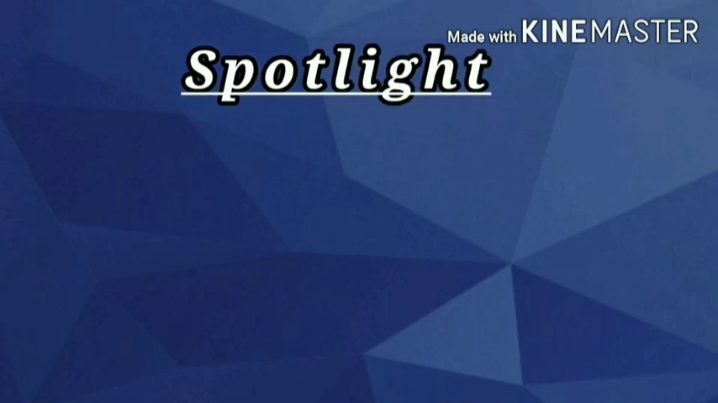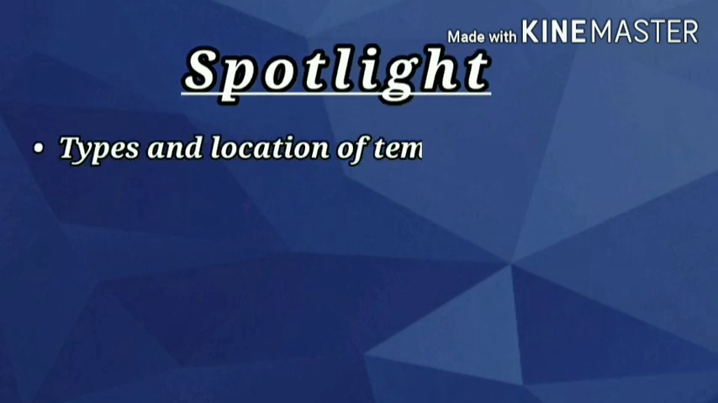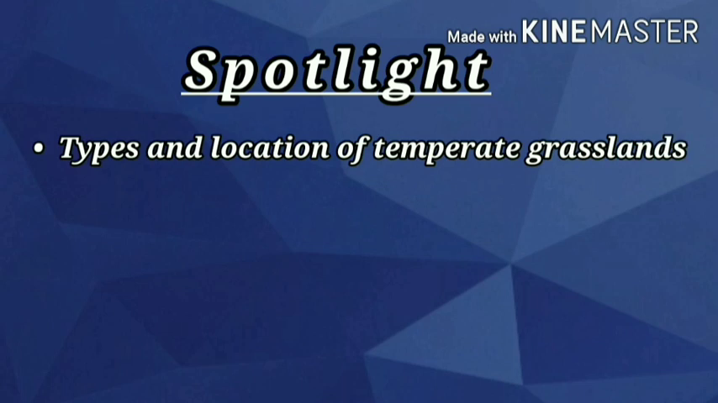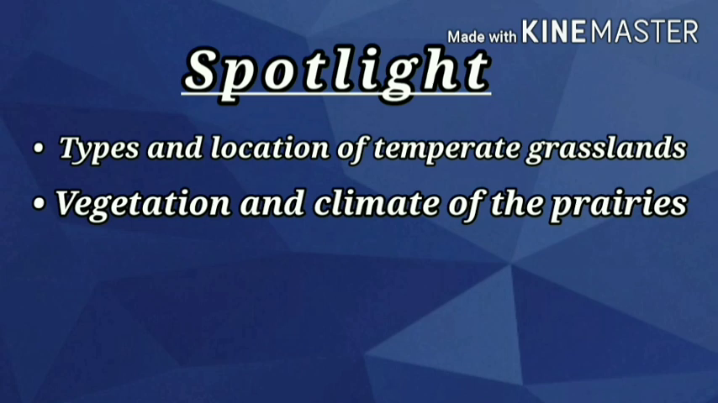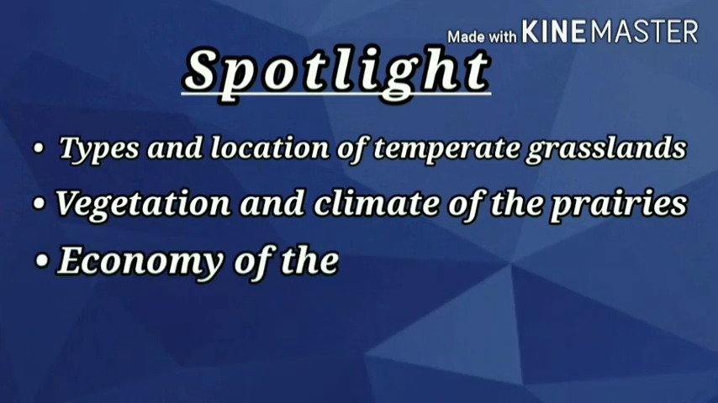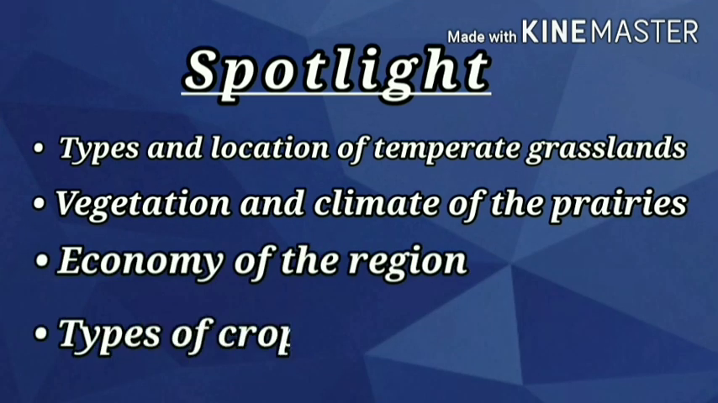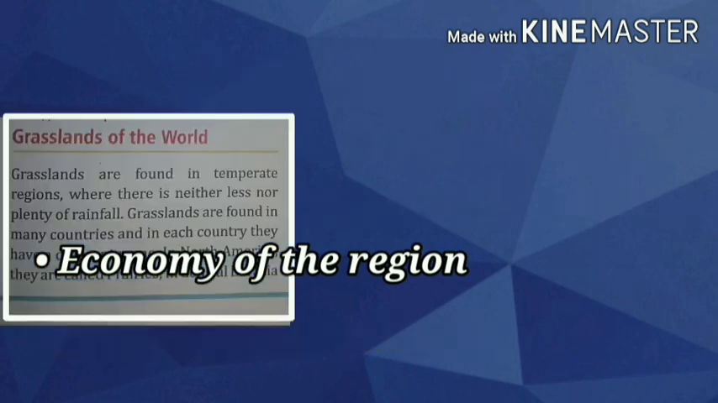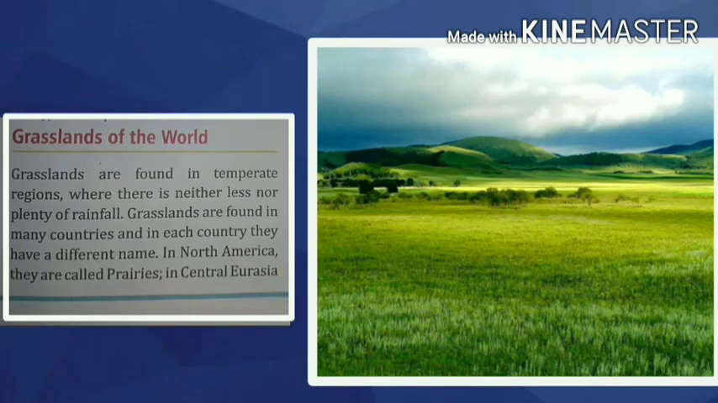So in this chapter we will learn regarding the types and location of temperate grasslands, vegetation and climate of the prairies, economy of the region and types of crops cultivated. Grassland of the world. So grasslands are generally found in the temperate region, where there is neither too little nor plenty of rainfall. Means they have a moderate rainfall.